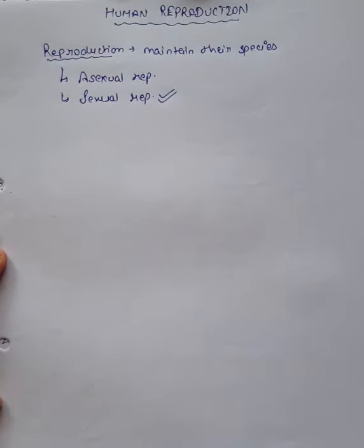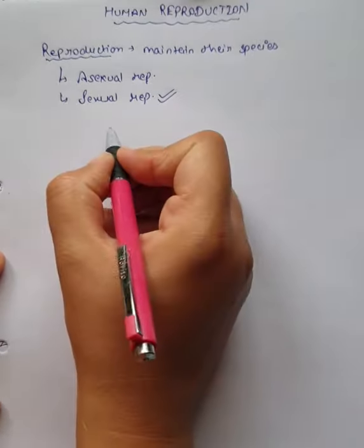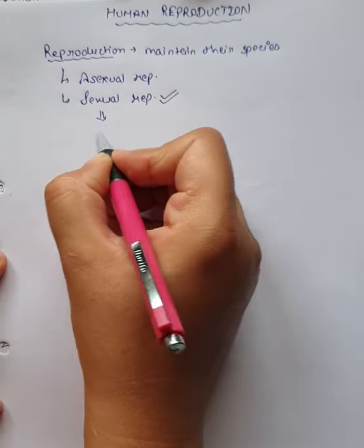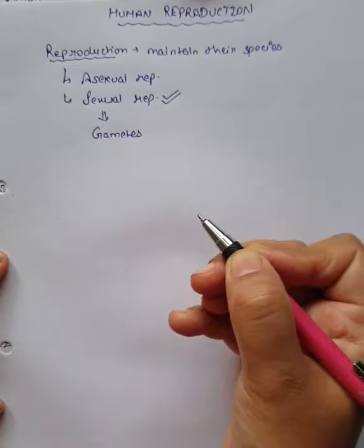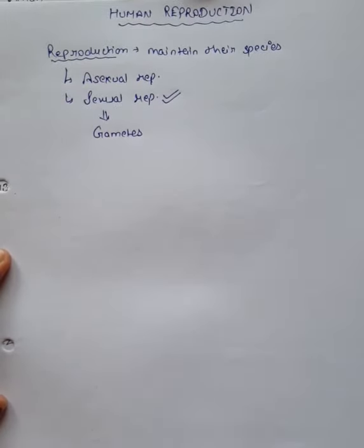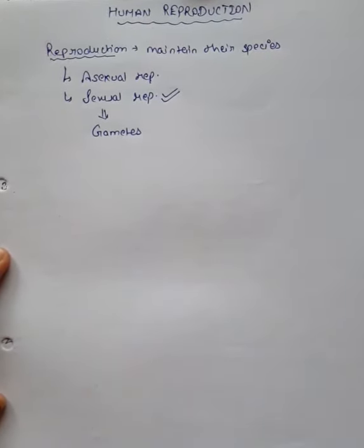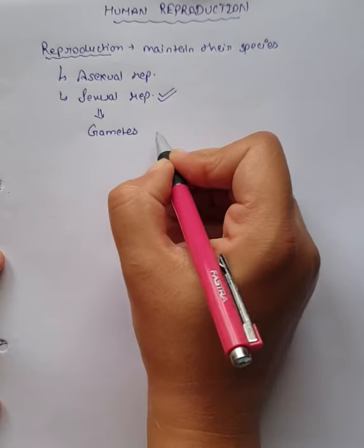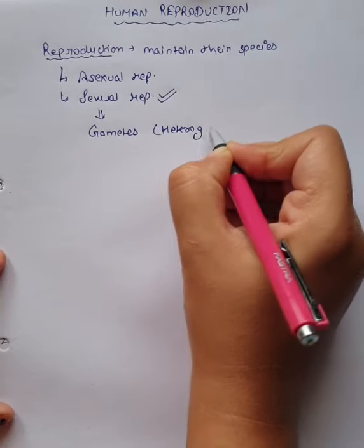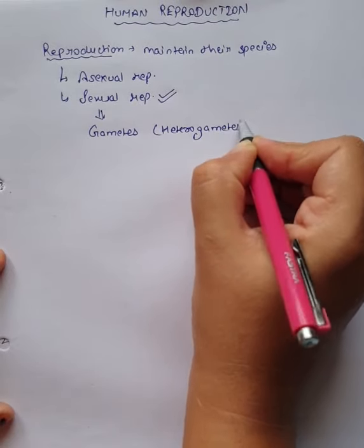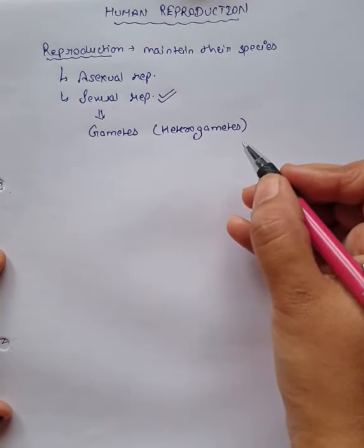When we discuss the sexual method of reproduction, specialized cells are involved in this method, and these specialized cells are known as gametes. Without gametes, sexual reproduction will not take place. And in human reproduction, these gametes are called heterogametes. Heterogamete means both the sexes have different types of gametes.